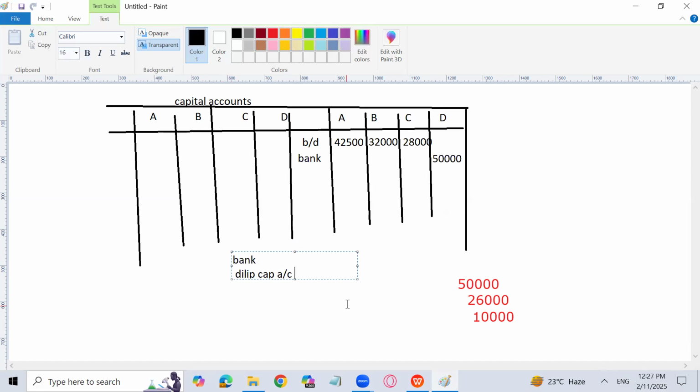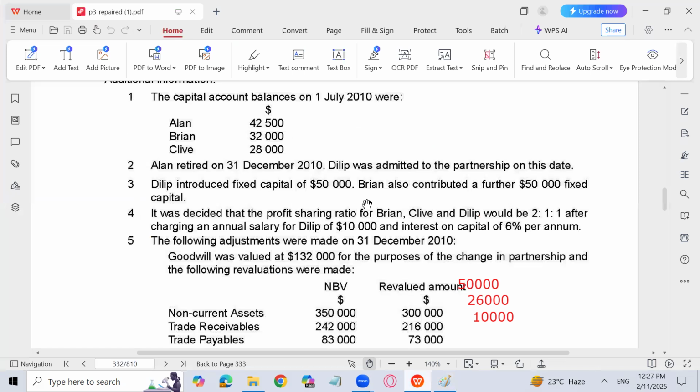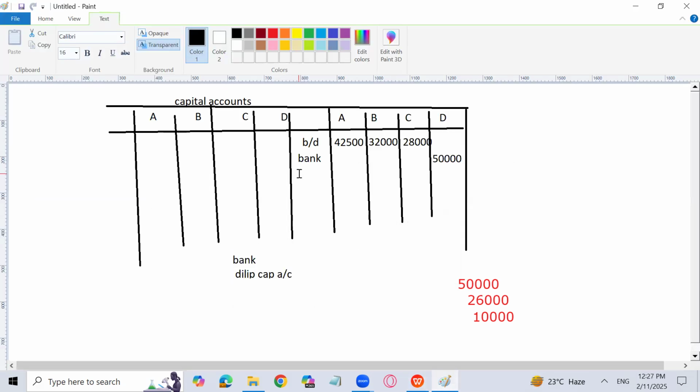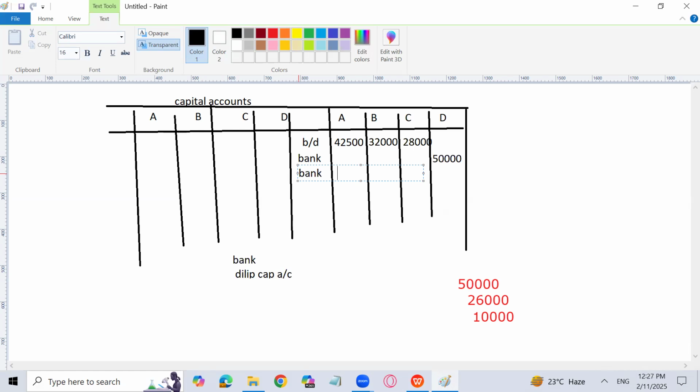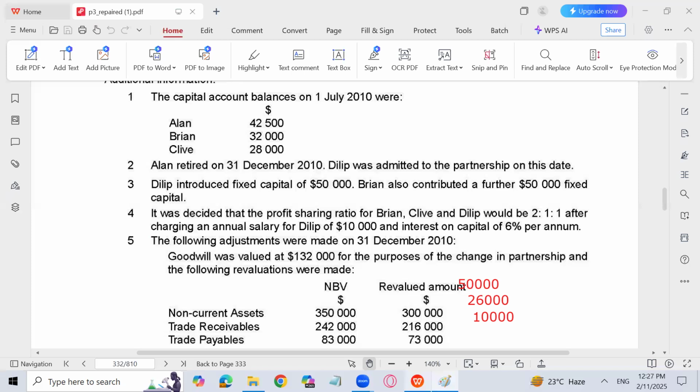It's quite easy. Now, let's go for the next point, which is Brain also contributed a further 50,000 fixed capital. So again, the same entry, bank to Brain capital account. Brain capital account is going to be credited with 50,000 because of bank. This is something new also, because Brain is not going to retire, but he is still contributing. After 6 months, he is contributing 50,000 more into the business. So I will pass that entry and post this in his capital account.